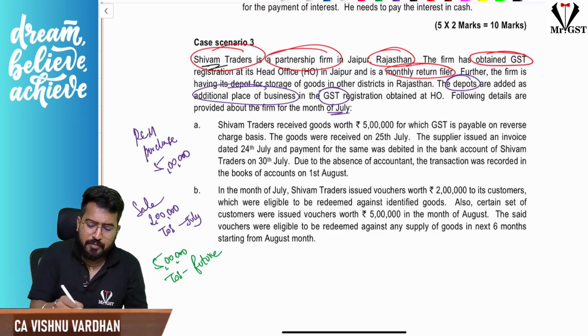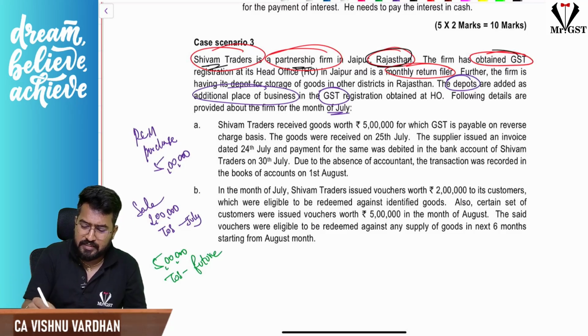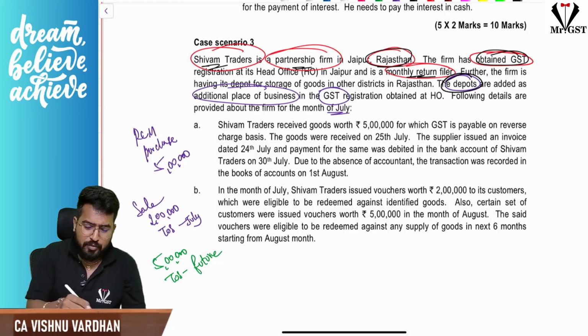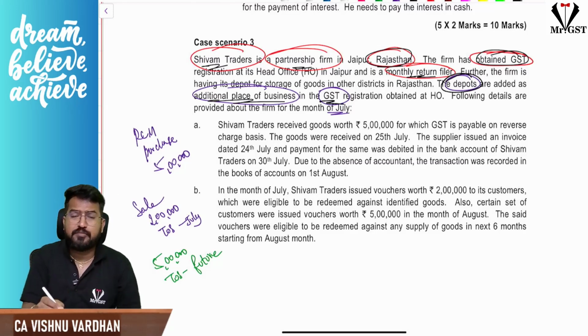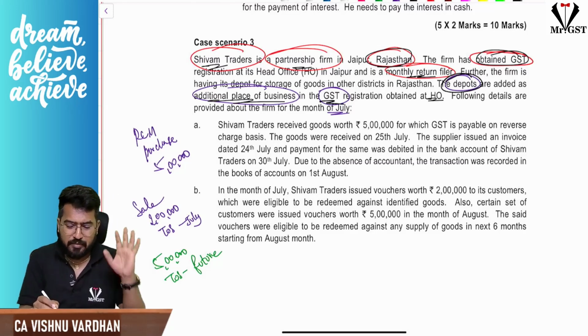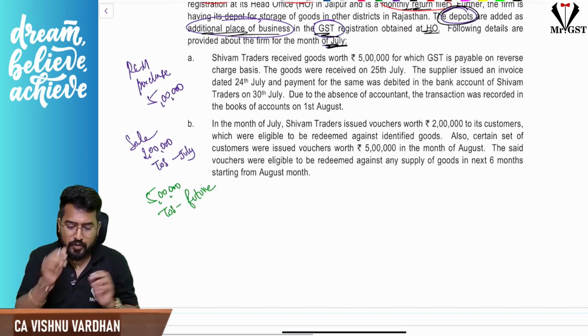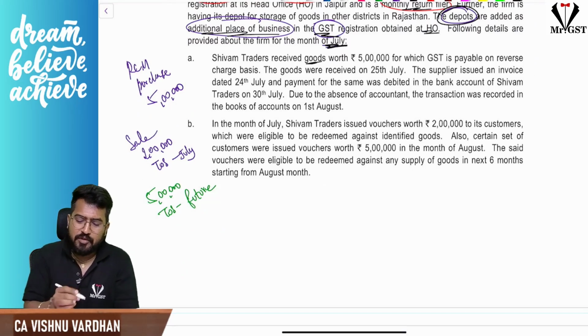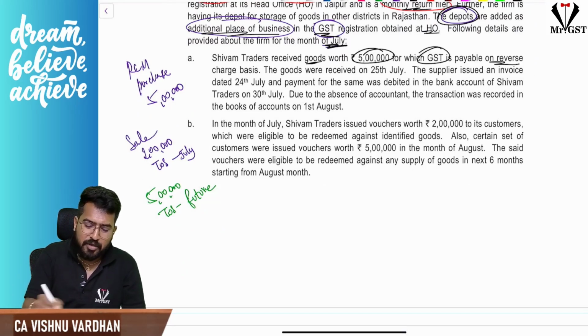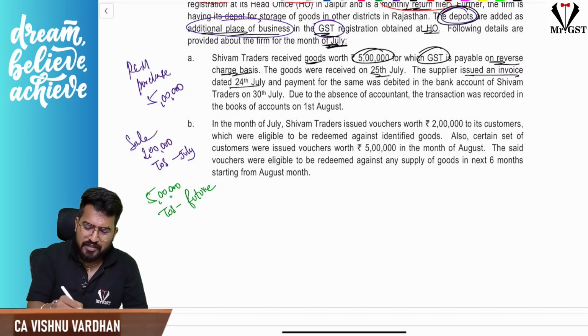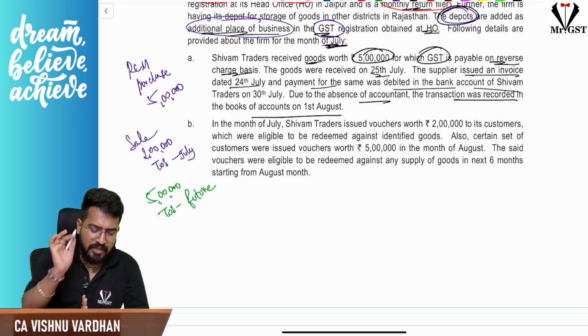This is about Shivam Traders, a partnership from Rajasthan, a registered monthly filer. It has multiple depots recorded as additional places of business in GST. The head office is one place and the remaining are additional places of business. They are giving July month data. They purchased goods worth 5 lakh rupees on which GST is payable on reverse charge basis, and the goods were received on 25th July. Due to the absence of the accountant, the transaction was recorded late. So we have understood that an RCM purchase worth 5 lakh is there.